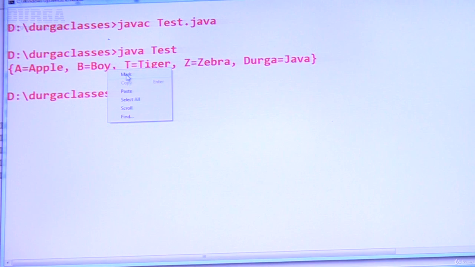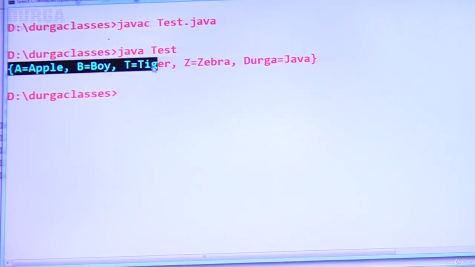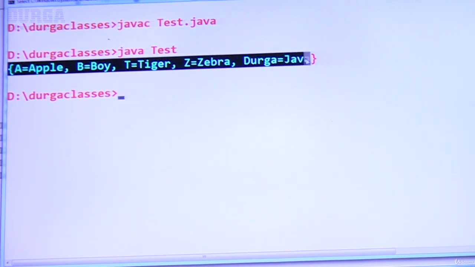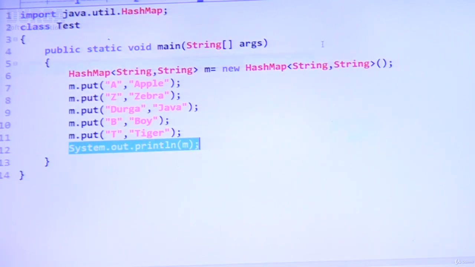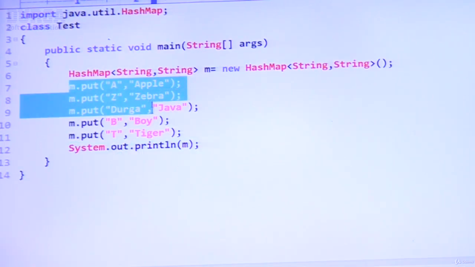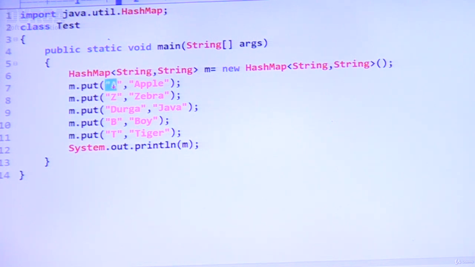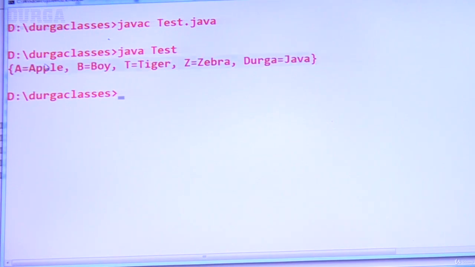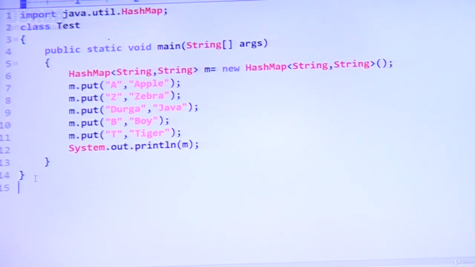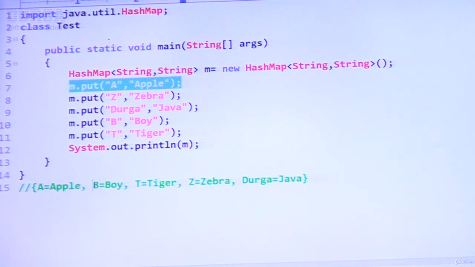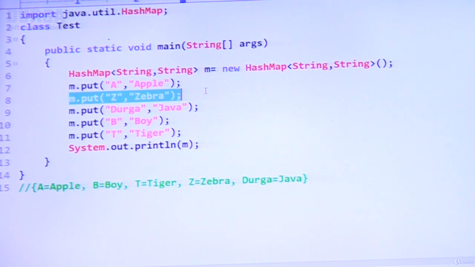Have you observed? A for apple, B for boy, T for tiger, Z for zebra, Durga is nothing but Java. Like this we are going to get. Sir, is there any guarantee for the order? No. Sir, after A, I took Z. But in the output, A for apple comes first, second B for boy is coming, but actually I added Z for zebra second. But anyway, we are not going to worry about order.